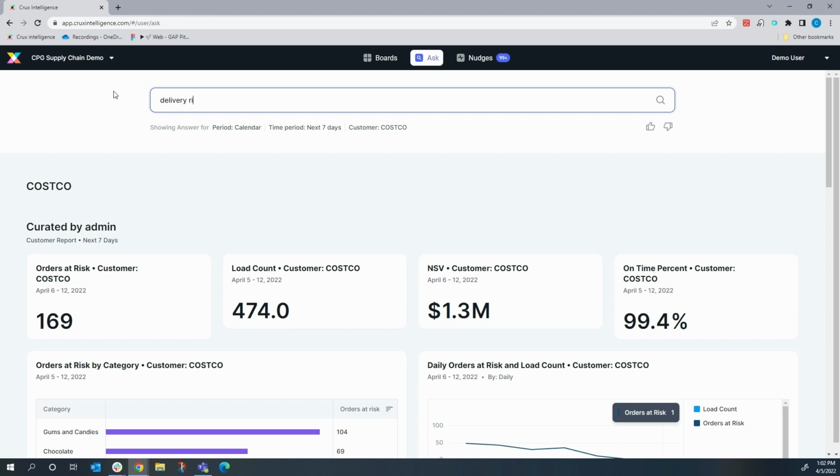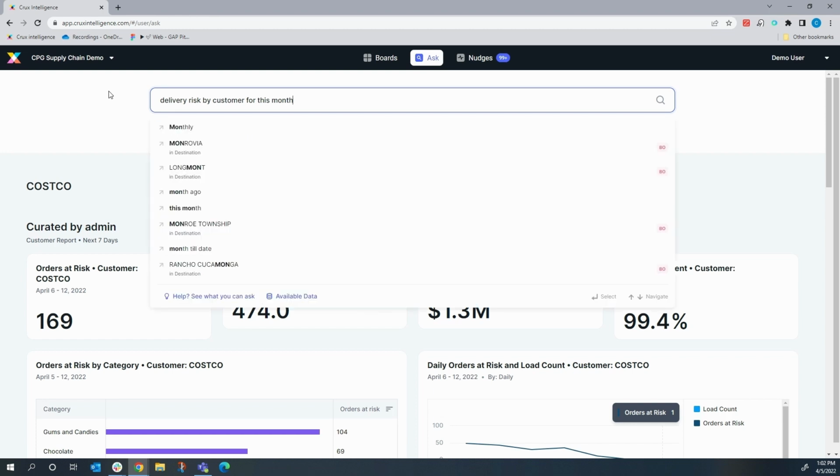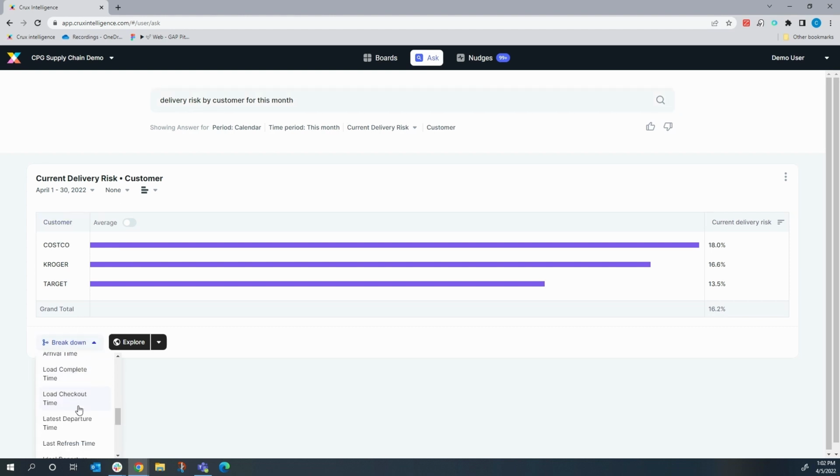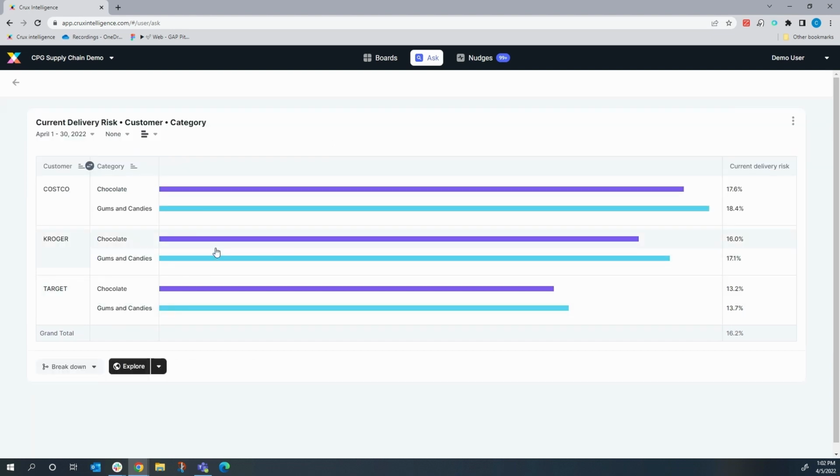I can also check my risk. So say delivery risk by customer for this month. And I can break it down by category if I want to get an even further look. And this is chocolate and gums and candies, but this could be nighttime cold and flu or ibuprofen. And this has just been a quick example of how you can go from data to insights to actions seamlessly with Crux Intelligence.